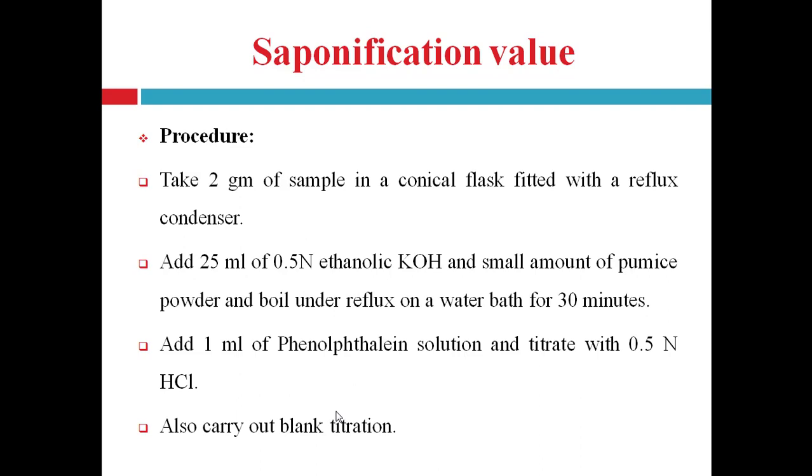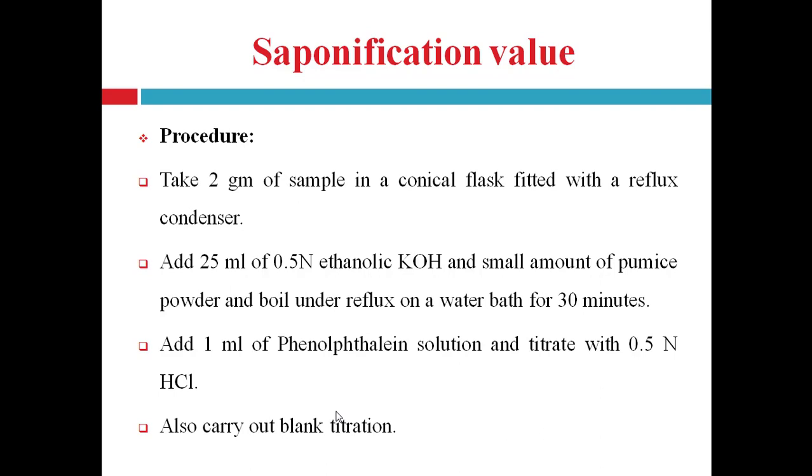Take 2 gram of sample in a conical flask that is fitted with a reflux condenser. After that, add 25 ml of 0.5 normal ethanolic potassium hydroxide solution and a small amount of pumice powder, and boil the mixture under reflux on a water bath for 30 minutes.